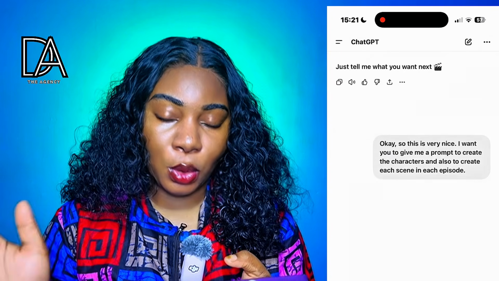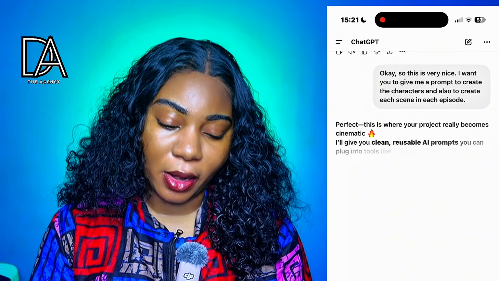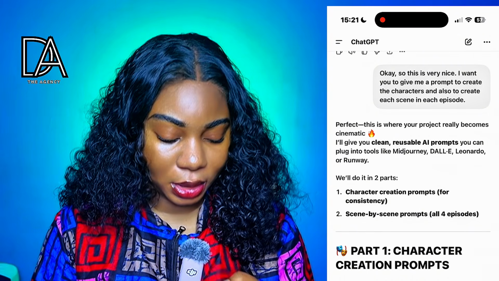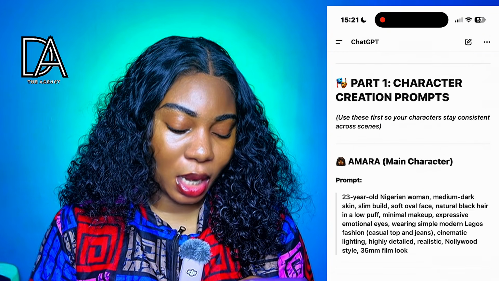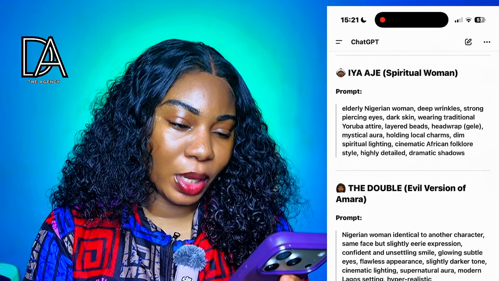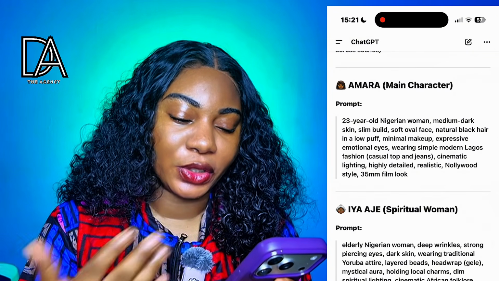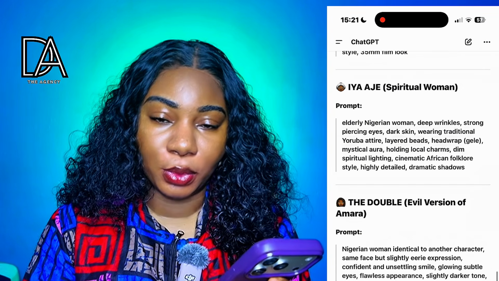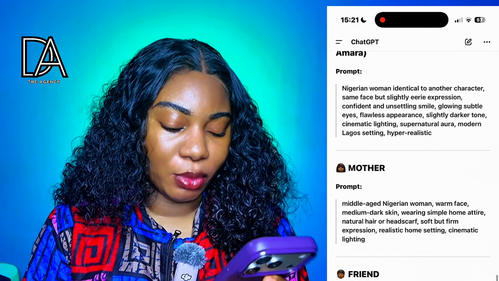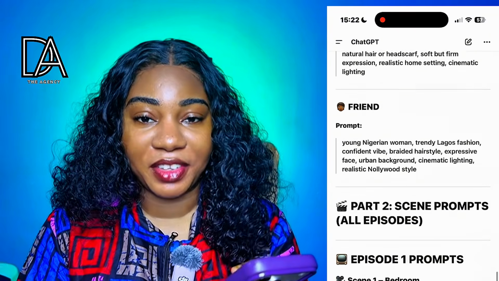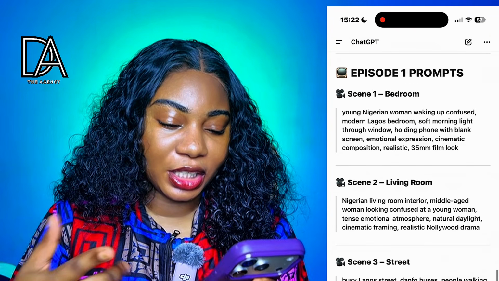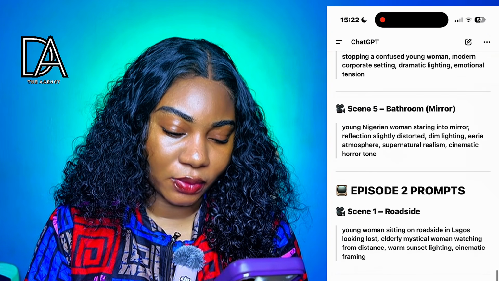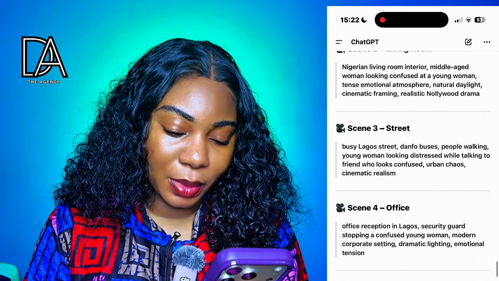So now we are sending a prompt to create the characters. There's a reason for this. Remember, we want our characters to also be consistent. So it has given us Amara, the main character, a 20-year-old Nigerian woman. We have Yaje, that's a spiritual woman. We have the double, that's an evil version of Amara. We have the mother. We have our friend. Don't have a name for the friend. It even tells us how each scene should look. Scene 1, scene 2, scene 3, scene 4, scene 5, scene 6, scene 7, and all that.